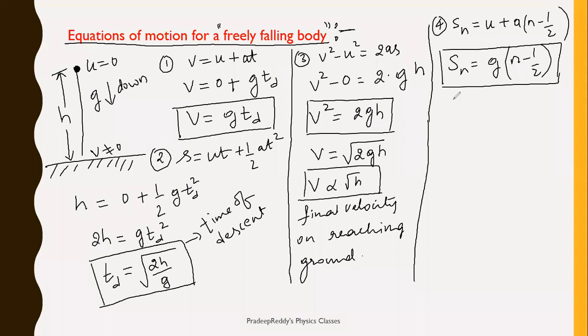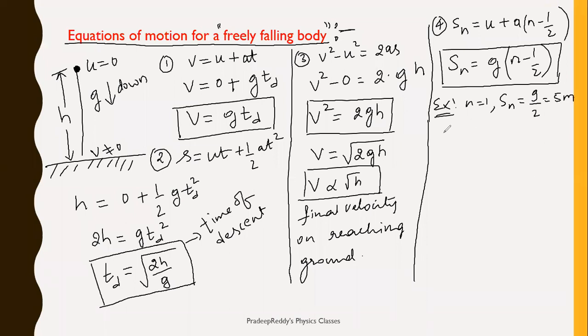Okay, now let me tell you one example. If I consider n equal to 1, what is Sn? Sn is g times 2 minus 1, 1 by 2, that is g divided by 2. This is 5 meter.